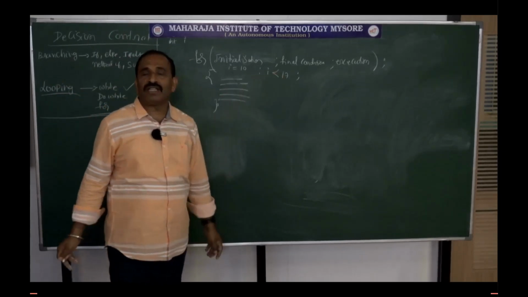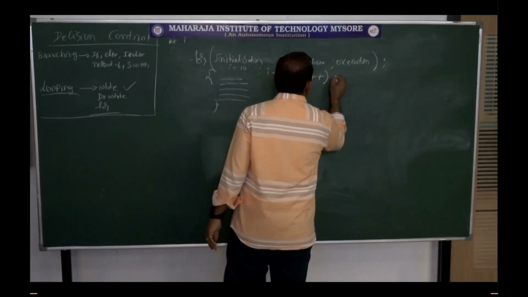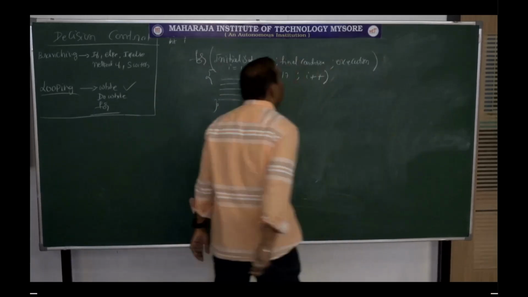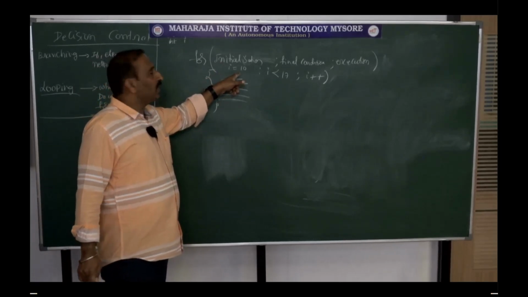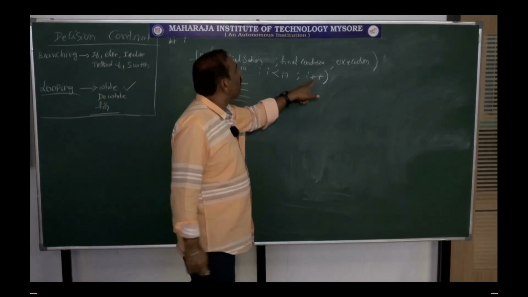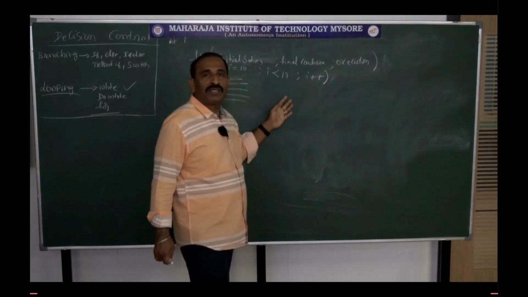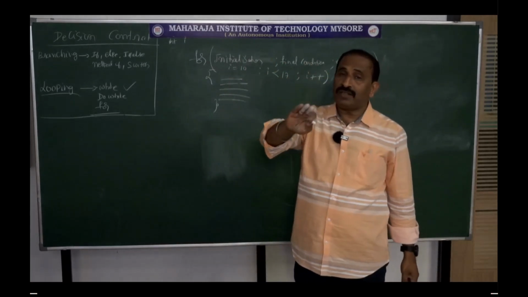I less than 17, I can do I plus plus here like this. Let I equal to 10, I less than 17. Each time, what is it that you are executing? I plus plus. All these things are not mandatory.